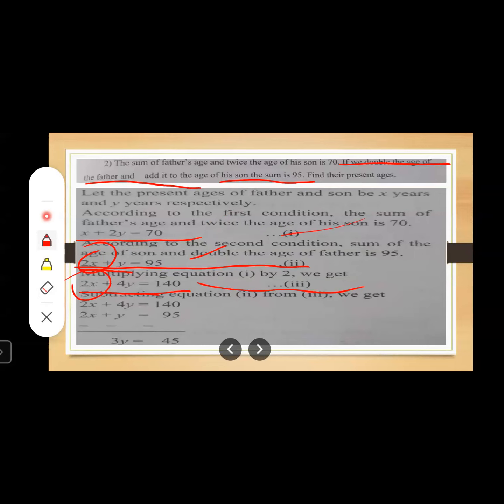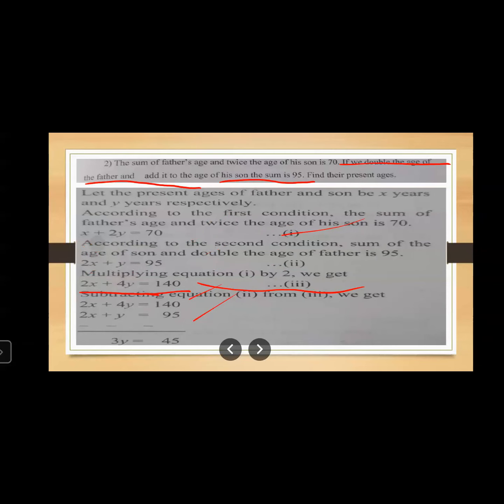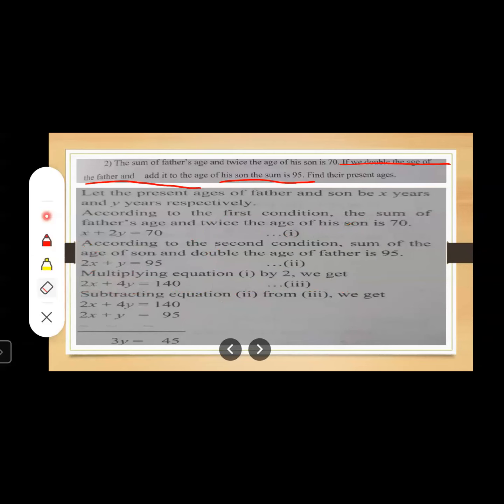Okay, so let us take equation number 1 and 2. Here a plus sign is there, and a plus sign is there, right? It means you have to subtract the equations. Yes, you have to subtract, and that's why you have put a minus sign here. In this way you are going to cancel 2x with 2x. So what is remaining? Look here. When you are equating this, you have to see this sign above and this sign. Plus and minus means opposite signs, which means subtract. You have to do subtraction.